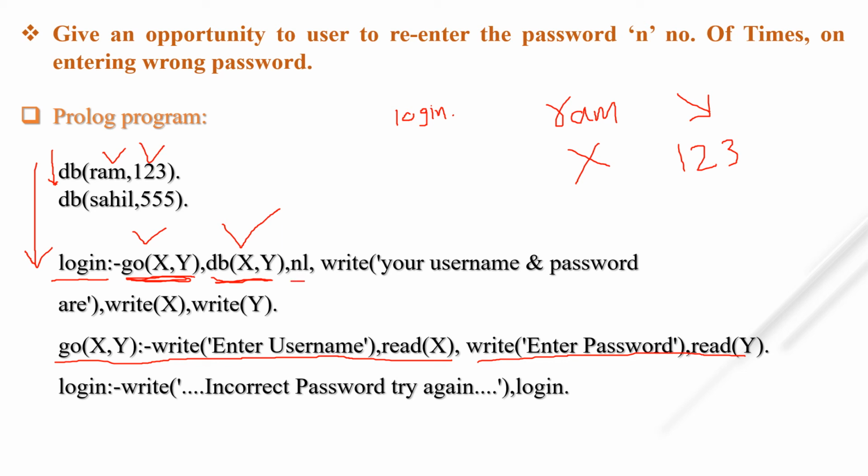Then this nl is for new line, and what will be printed by Prolog? Your username and password is write X. What will be written? Ram, and password write Y. What is the password? 123. Okay, so if there are multiple clauses, it will always scan from top to down. That you have to remember.